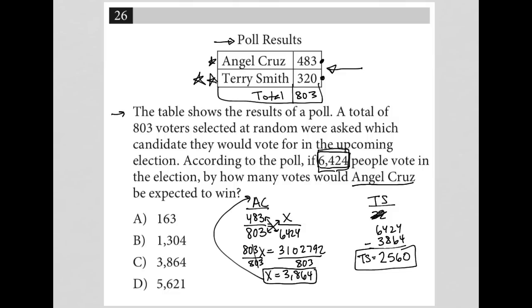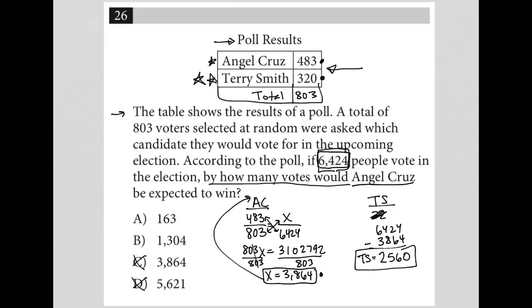So the question wants to know by how many votes would Angel Cruz be expected to win? Well, it must be the difference between these two numbers. Looking at my answer choices, though, it kind of makes the answer pretty obvious. Angel Cruz received 3,864 votes. So C cannot be the right answer because the question is asking by how many votes Angel Cruz would win by, not how many votes did Angel Cruz actually get.